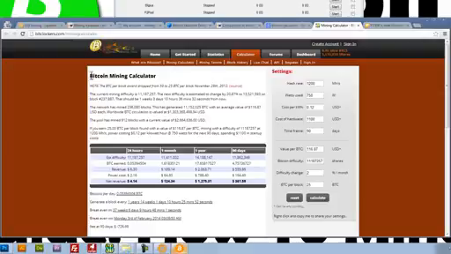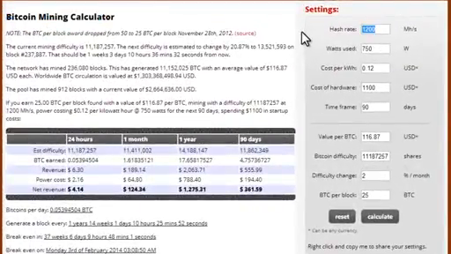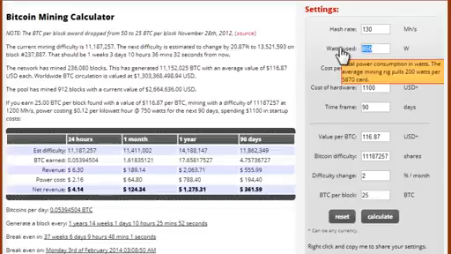This is a Bitcoin mining calculator. It's great. We can enter in our mega hashes per second, which is 130. You're probably going to have a different number. It may be higher, it may be lower. And this is where we enter how many watts our computer is using. I have an 800 or an 850 power supply in my computer. Whether my computer is using all of that power or not is debatable. I don't think it is. So I'll just put 425. I'll split the difference.